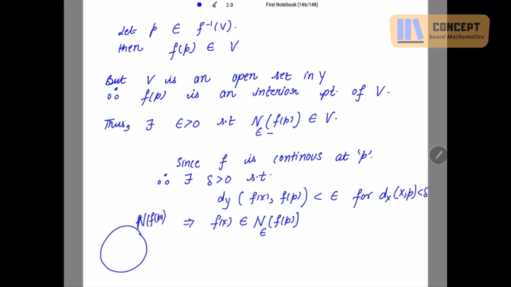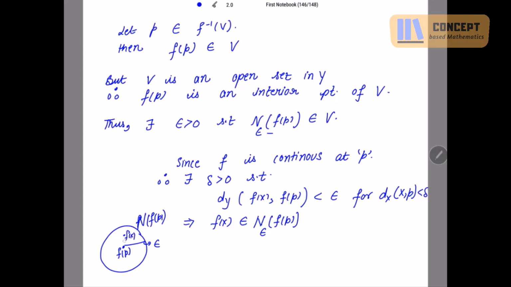Suppose this is a point fp, its neighborhood is this, with radius epsilon. Because here it is saying that the distance between fx and fp is less than epsilon, that means fx will also be inside this neighborhood.